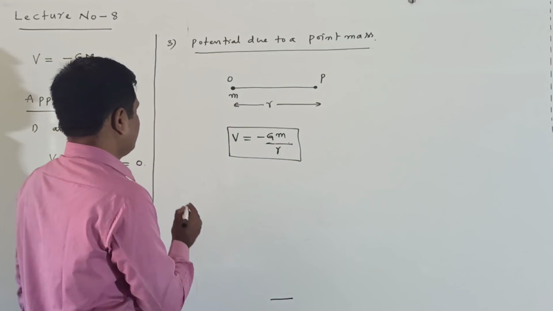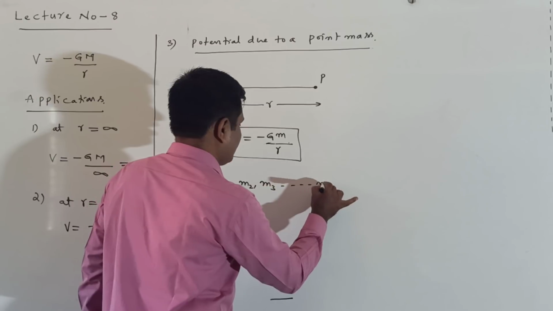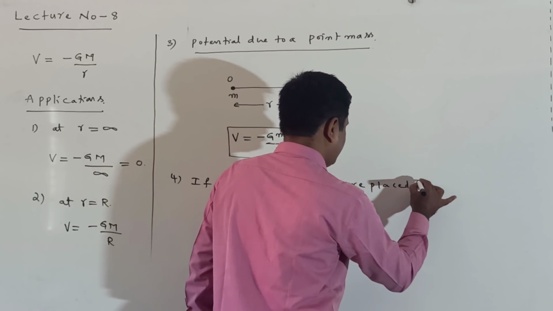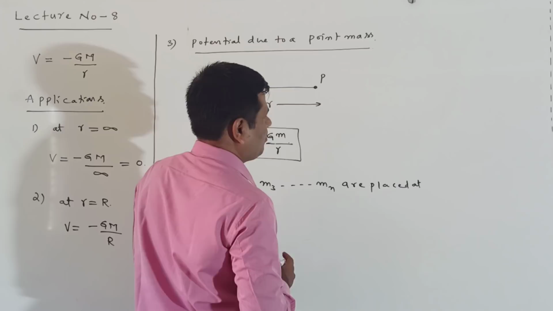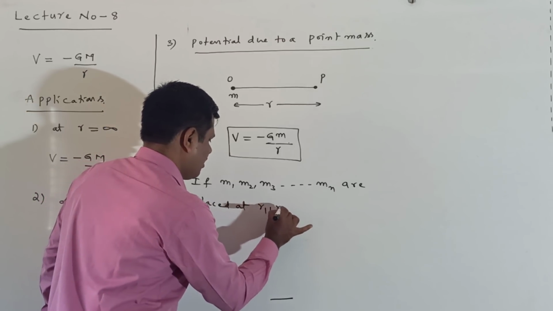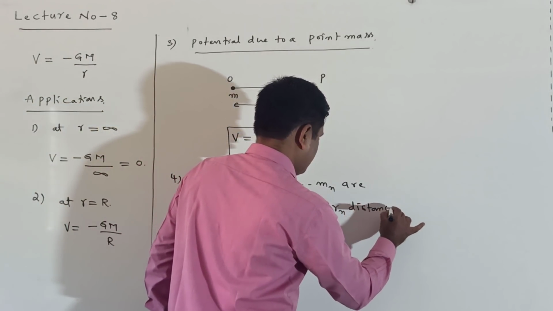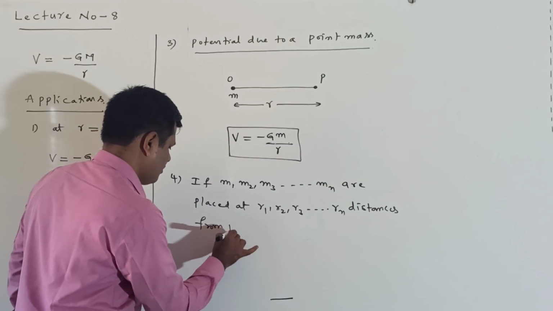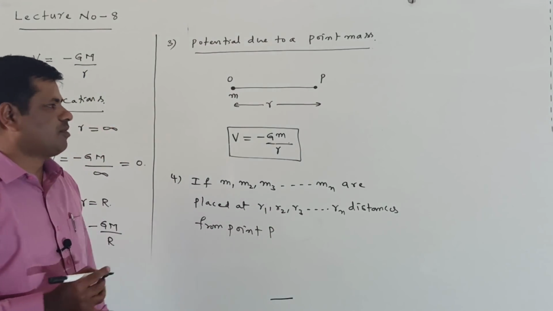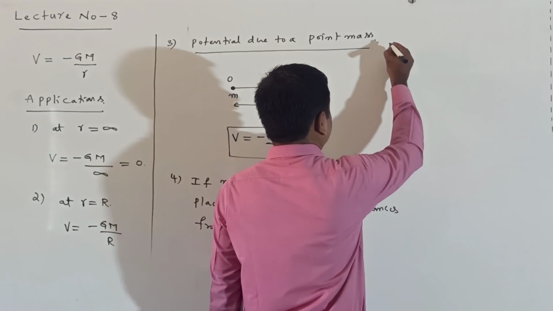Next, the third one. If m1, m2, m3, up to mn, these point masses are placed at r1, r2, r3, up to rn distances from the point P, what is the resultant potential at point P? How do we find the resultant potential at point P?